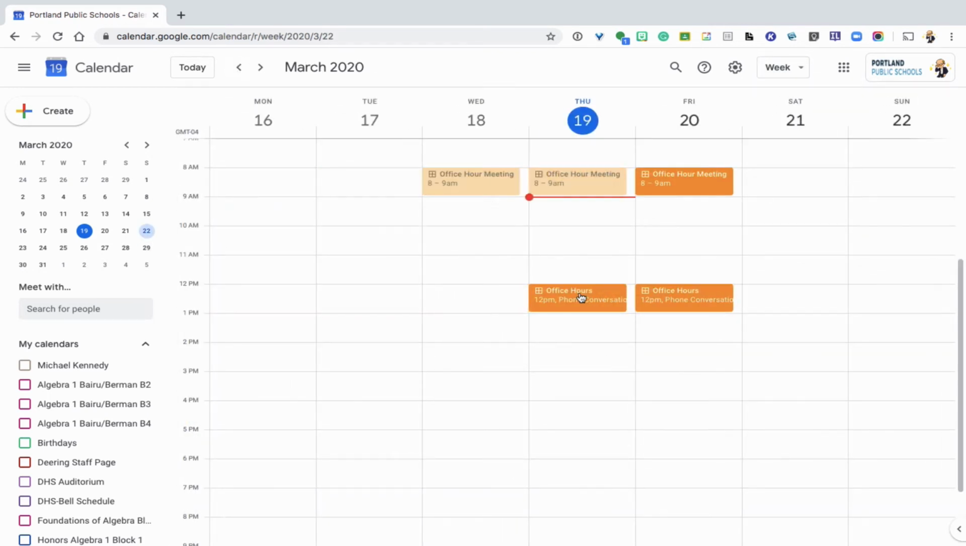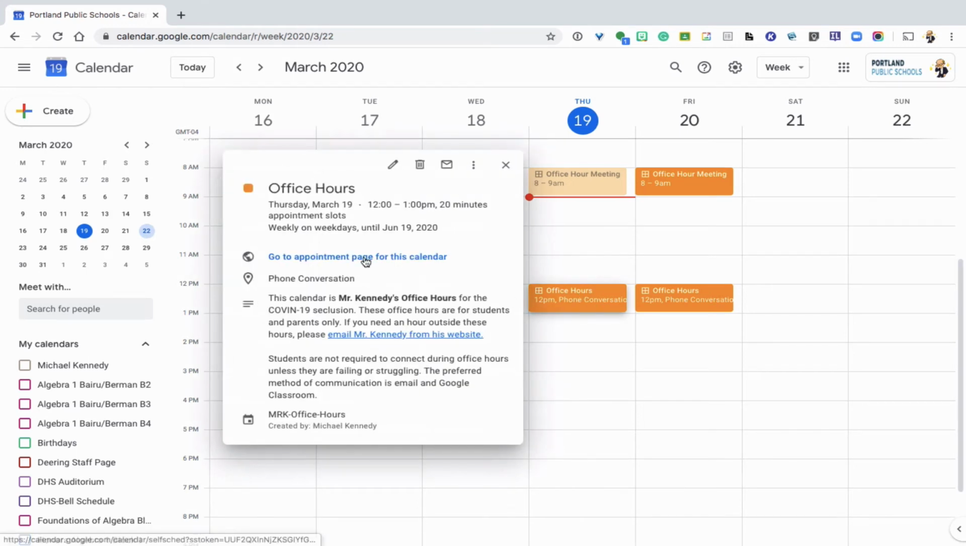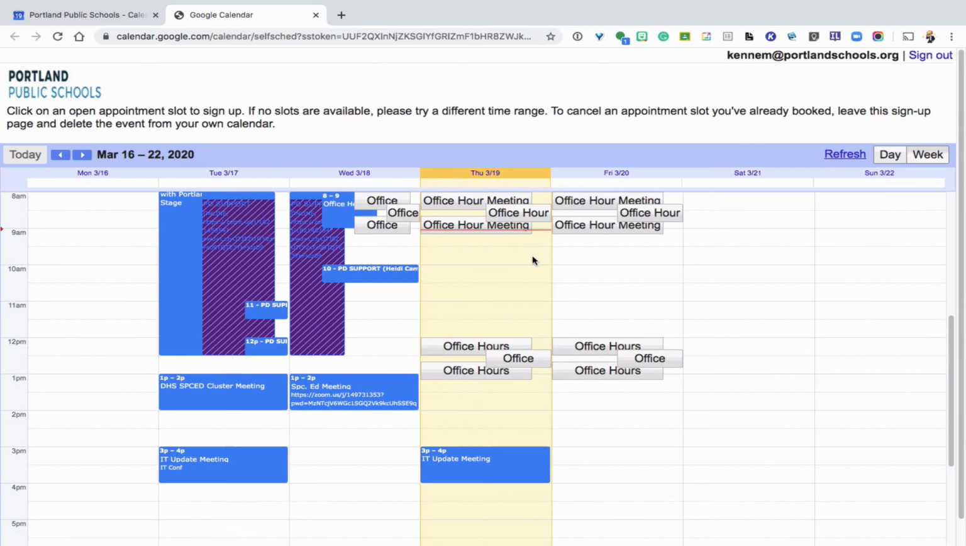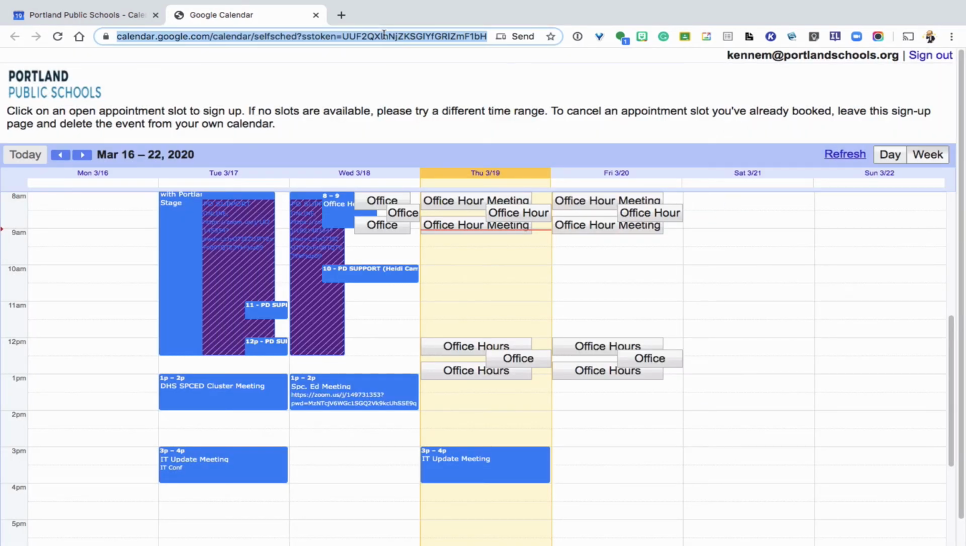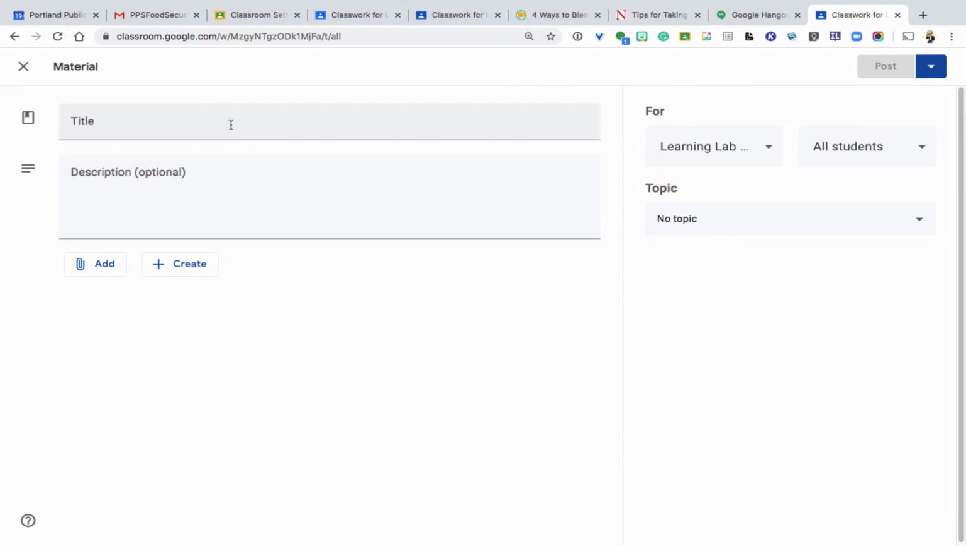So when we click on any one of these appointments, you get this link here, "Go to appointment page." Click on that link, and it opens up this page. These are some others that I had put out there. Some of you had met with me and scheduled some meetings, but these are your individual appointments. You can see the text that you put in there, and we'll close that out. Take that link, copy it, Command C, and then we'll go to our Google Classroom.